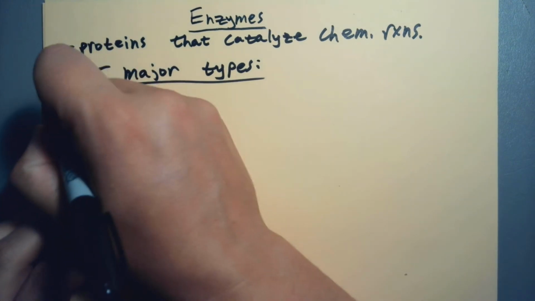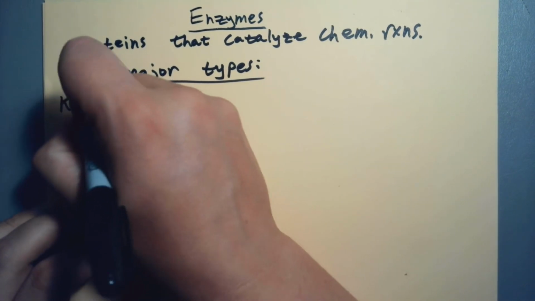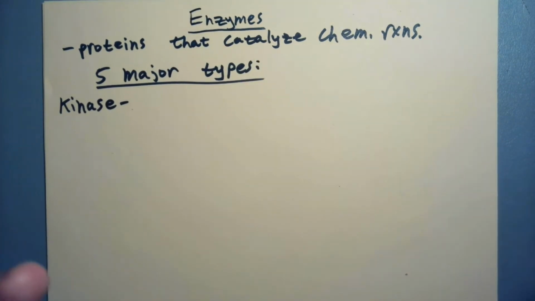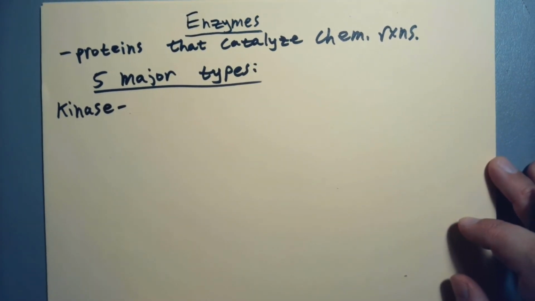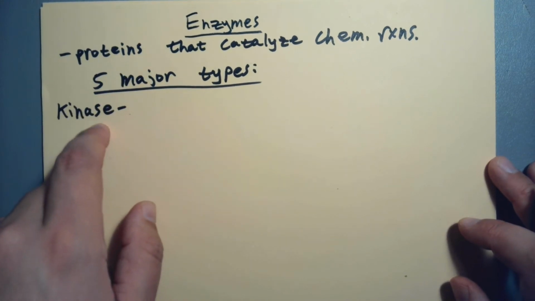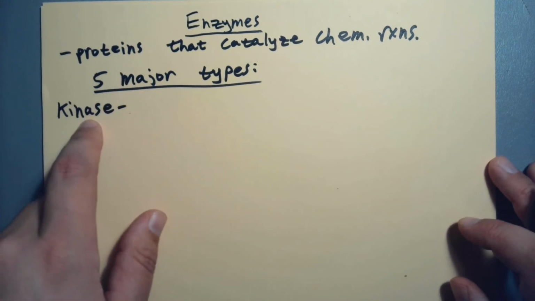So the first one, kinase. We've finally gotten original with the name. The name really doesn't make a lot of sense. It's not going to help you figure out what this does. This is a type of enzyme. Remember, they're proteins, so all enzymes have names that end in ase.